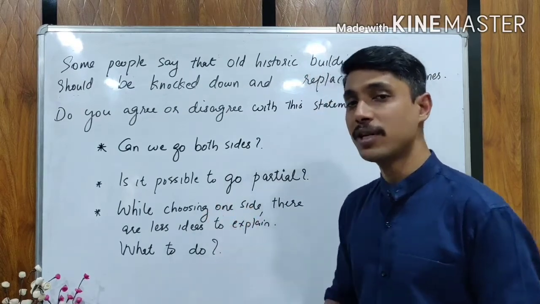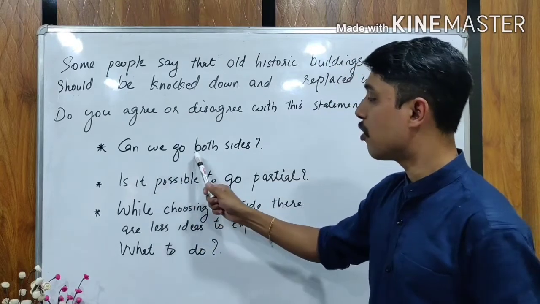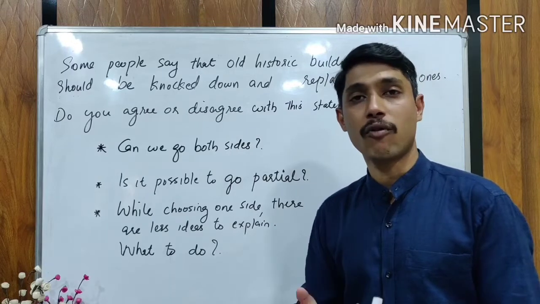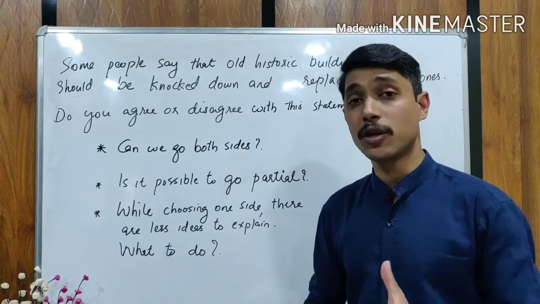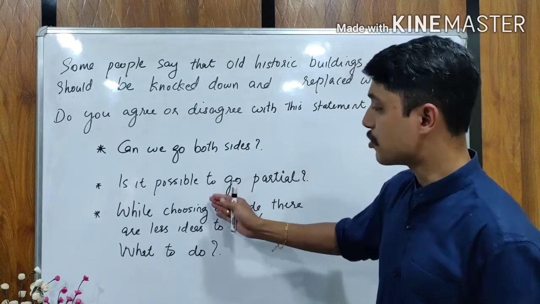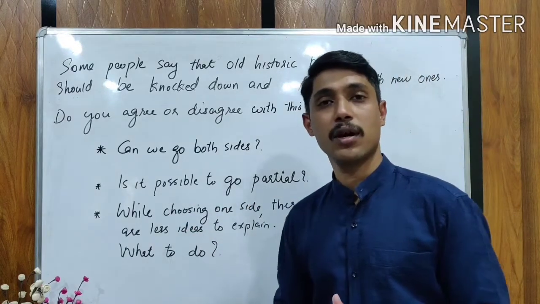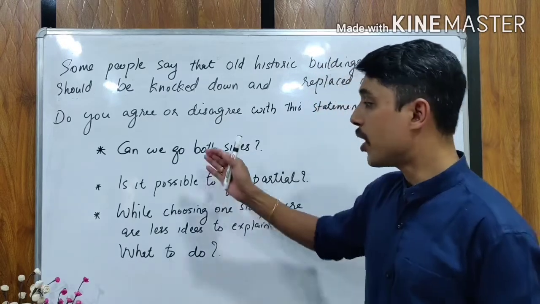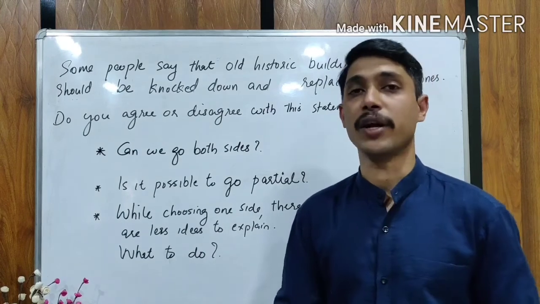Before explaining the answer, we will see some questions or doubts students normally ask. The first question is, can we go both sides? That means, after the introduction, they write one body paragraph for agreement, and in the next body paragraph, they write points for disagreement. Is it possible? We will see whether it is possible at all. The next question is, is it possible to go partial? Here, students normally ask, we don't have a lot of ideas to go one side, so can we go partial? You might wonder, what is the difference between going both sides and going partial? There is always a difference, and we will explain that.